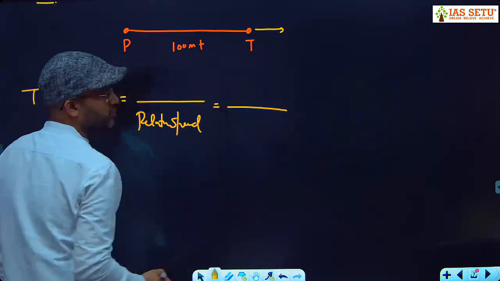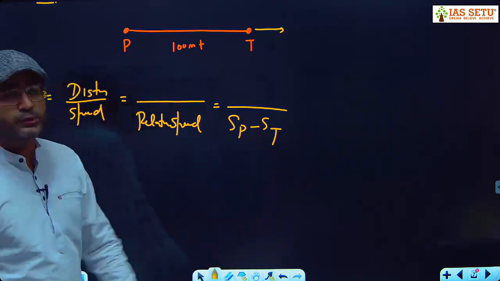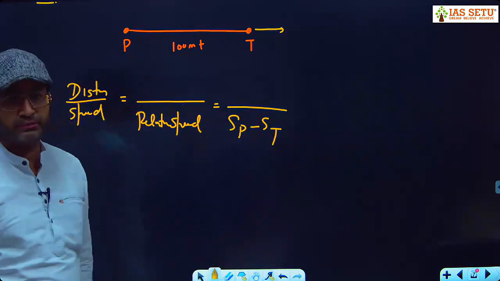And what is relative speed here? Speed of policeman minus speed of thief.